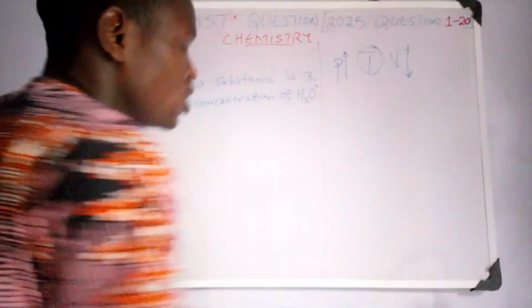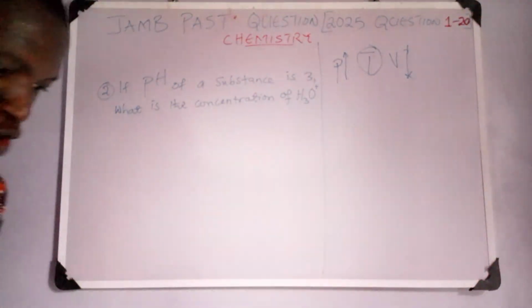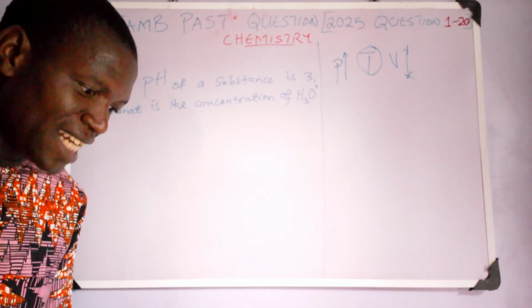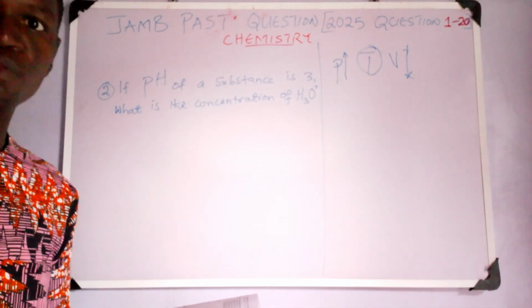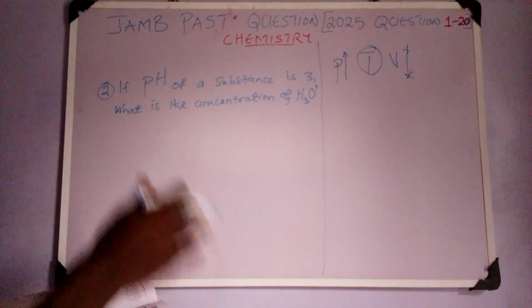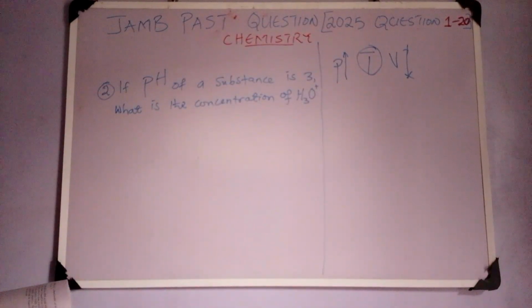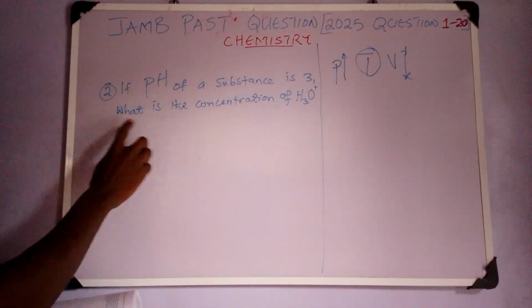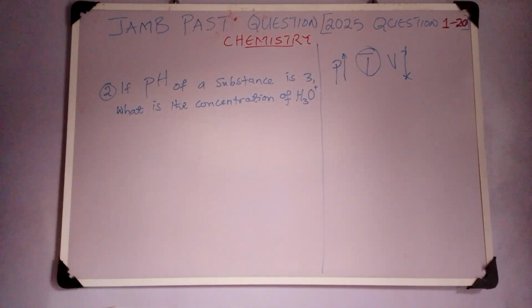So here I have options. A, volume increases. B, volume remains constant. C, volume decreases. And D, volume becomes 0. So the correct answer is that volume decreases. So we come to our second question here. And the second question says, if pH of the substance is 3, what is the concentration of hydroxonium ion?